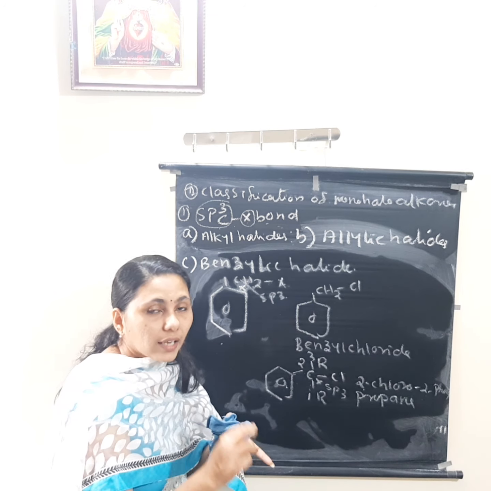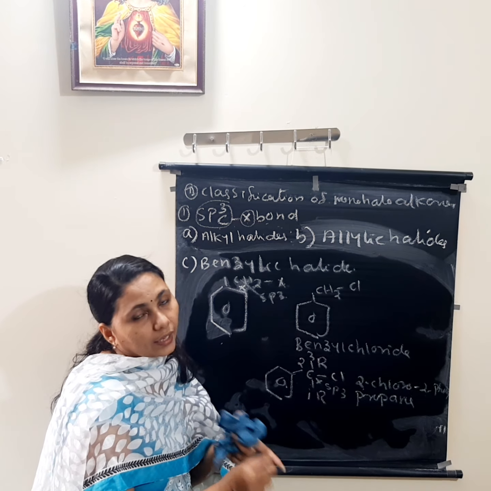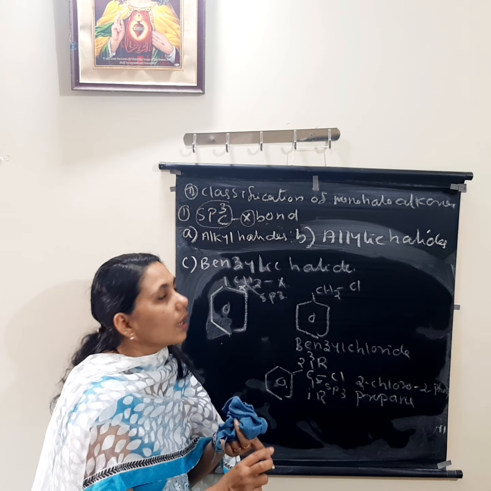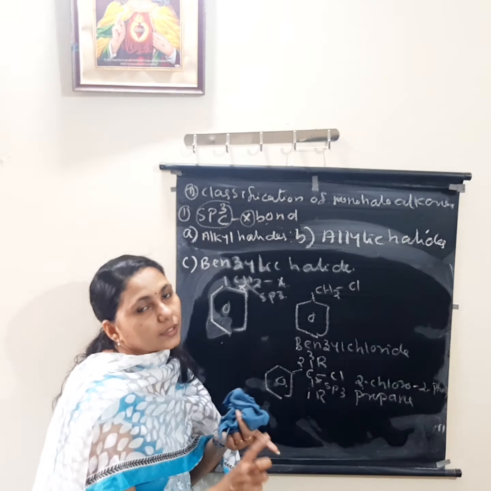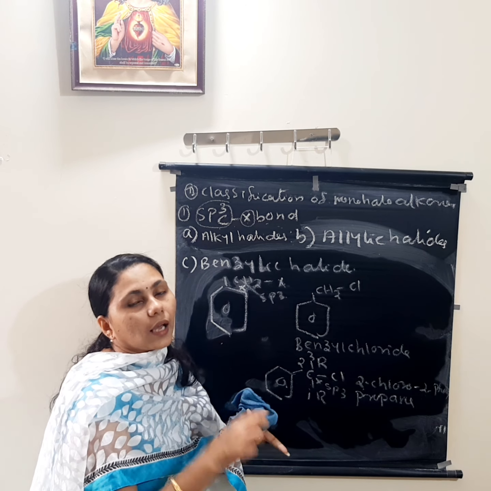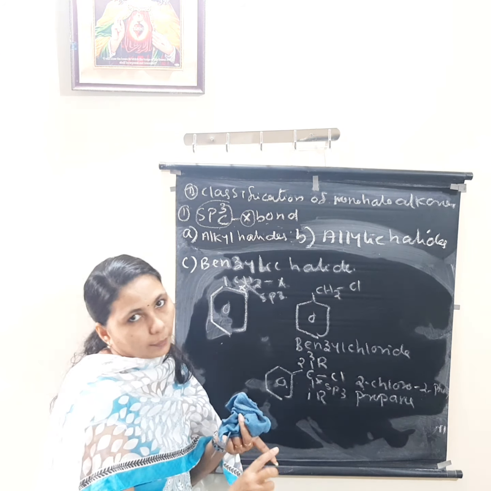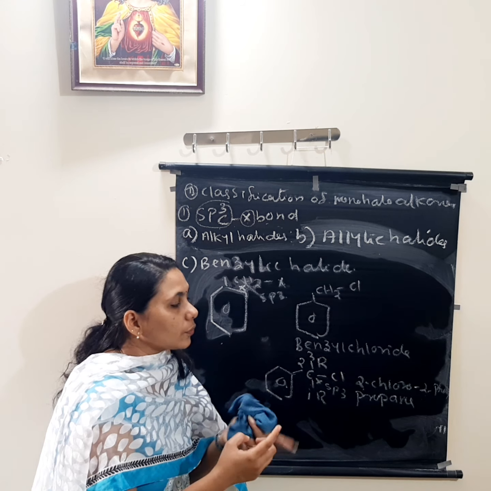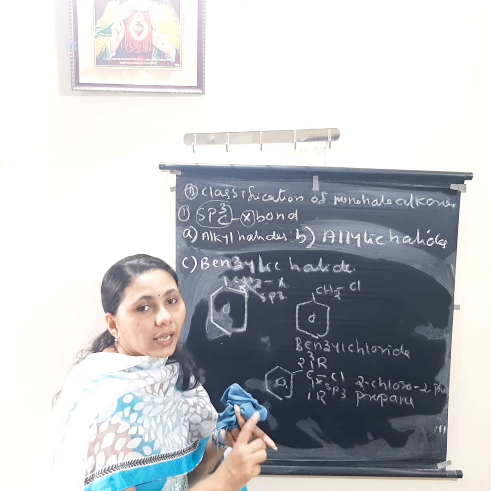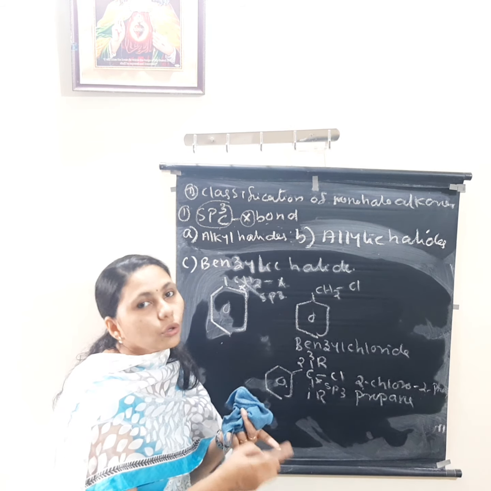Alkyl halides are again classified into primary, secondary and tertiary. In alkyl halides, the halogen is directly attached to the sp3 hybridized carbon atom, right? Then after that, allylic halides. In allylic halides, the halogen attached sp3 hybridized carbon was next to a carbon-carbon double bond or sp2 carbon atom. Okay. The last was which one? Benzylic halide. Benzylic halide means the halogen attached sp3 hybridized carbon atom was next to a benzene ring.